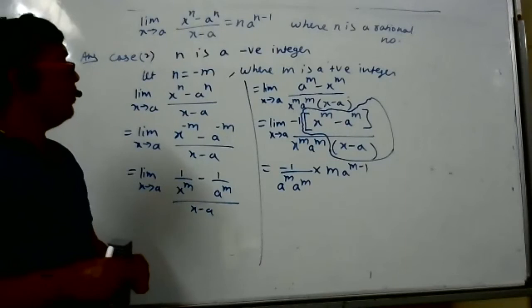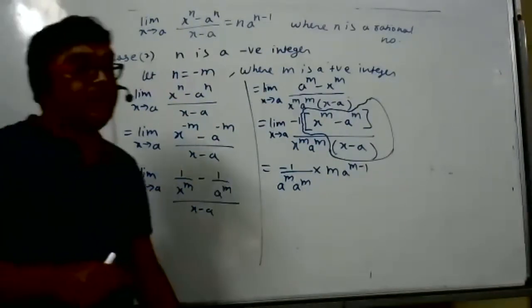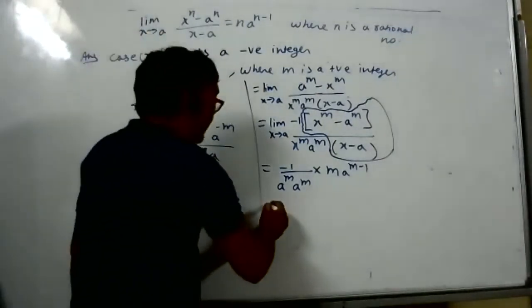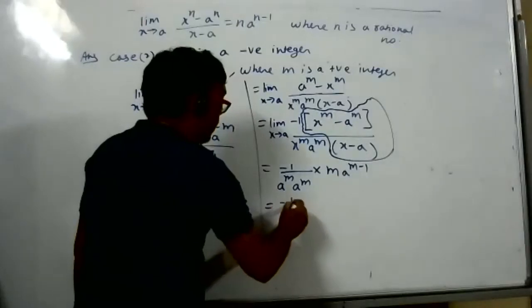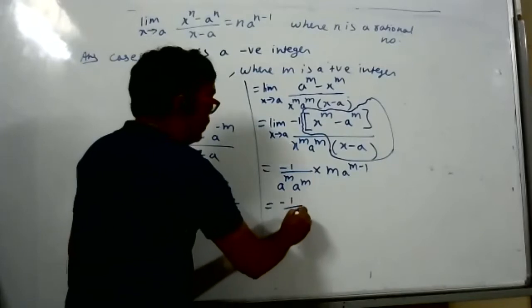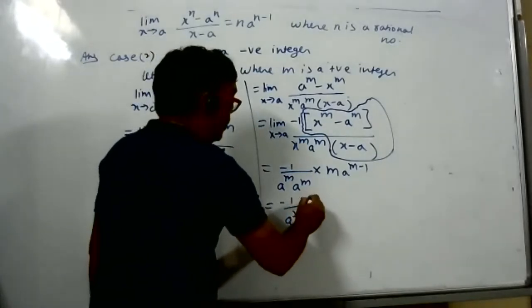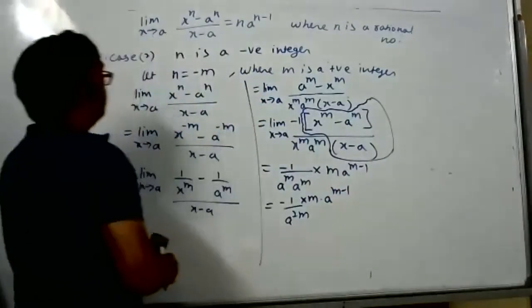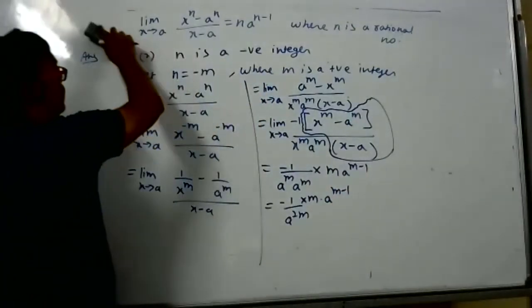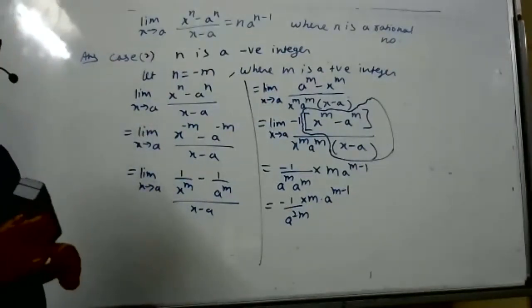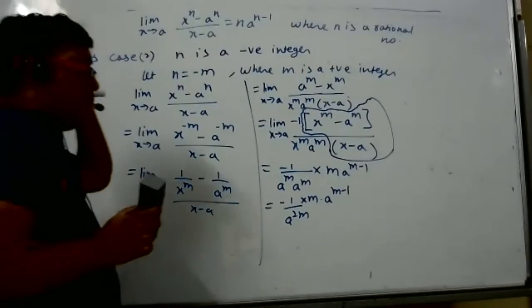in place of Not audible. Who has doubt here? Now what I should write? Minus 1 by a to power m. How much? A to power m. 0.8. M. Hello, sir. I'm not able to hear you. Copied on this much. I will erase the board now. Keshav, tell me properly. I'm not able to hear. You're not audible.